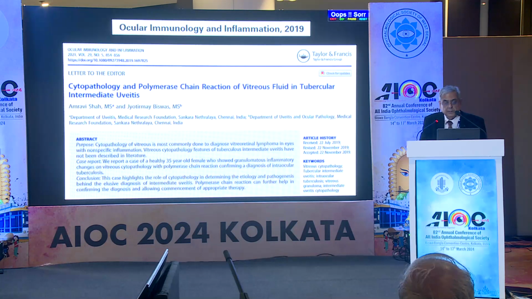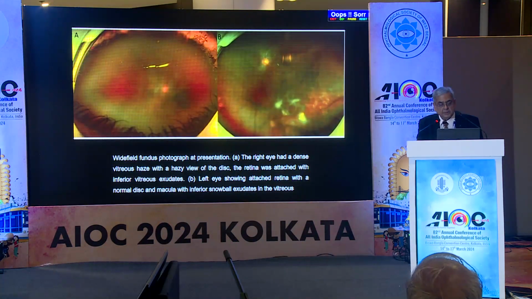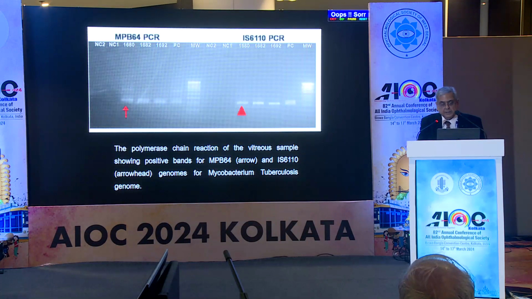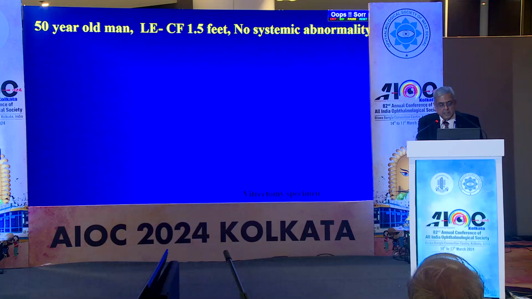Cytopathology and polymerase chain reaction of the vitreous fluid in tubercular intermediate uveitis. This is a case where I got dense exudates in the vitreous. We took a vitreous biopsy which showed granuloma. Macrophages were seen, and the PCR showed Mycobacterium tuberculosis DNA amplification, and it was suggestive of tuberculosis.